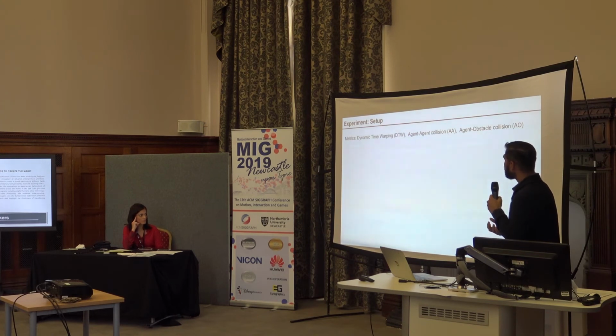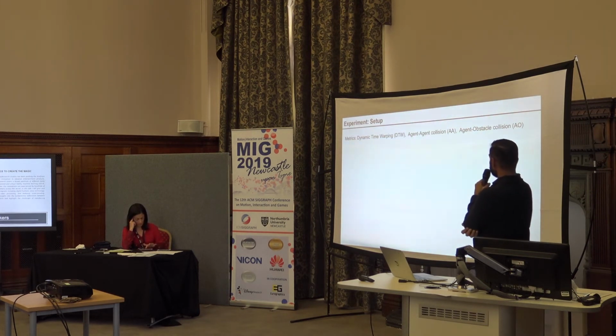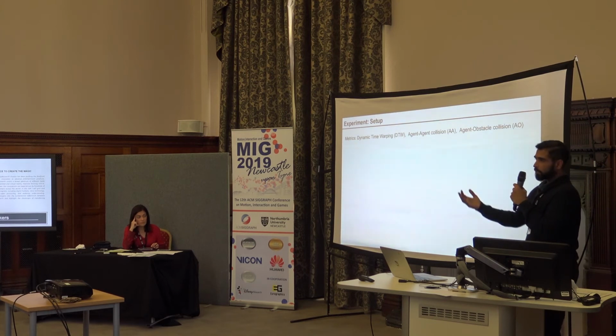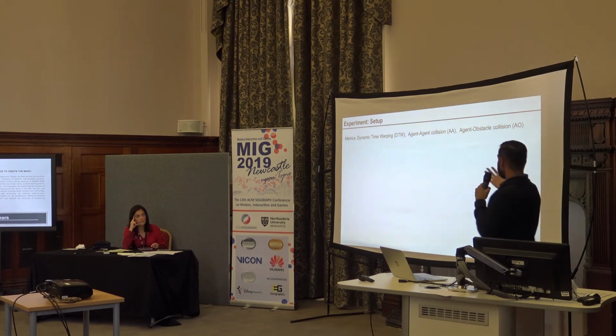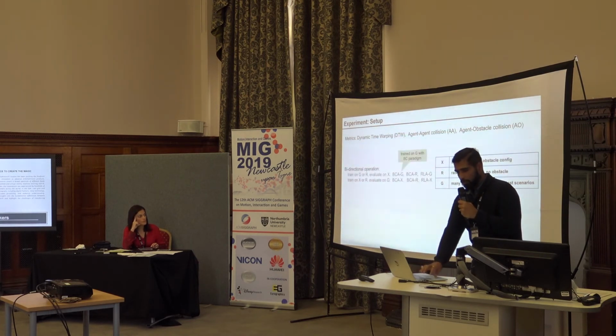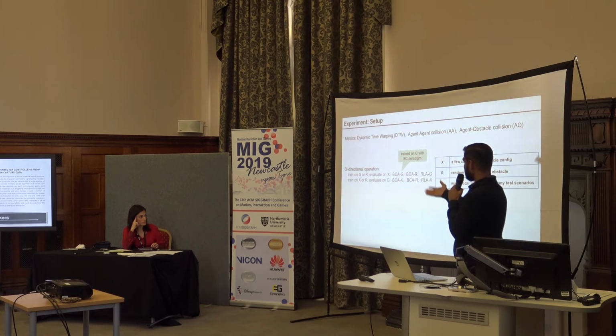What metrics should be used to measure the output of the imitation time? There are 3 different metrics which we use. The one is the dynamic time warping, agent-agent collision, and agent-obstacle collision. Dynamic time warping measures the deviation between the trajectories of an expert model and an imitator model. Agent-agent collision and agent-obstacle count the number of collisions which is happening. We also apply the method of bidirectional experiment, which means that we train it on data domain G and R, evaluate on X, or we train it on X and R and evaluate on G.